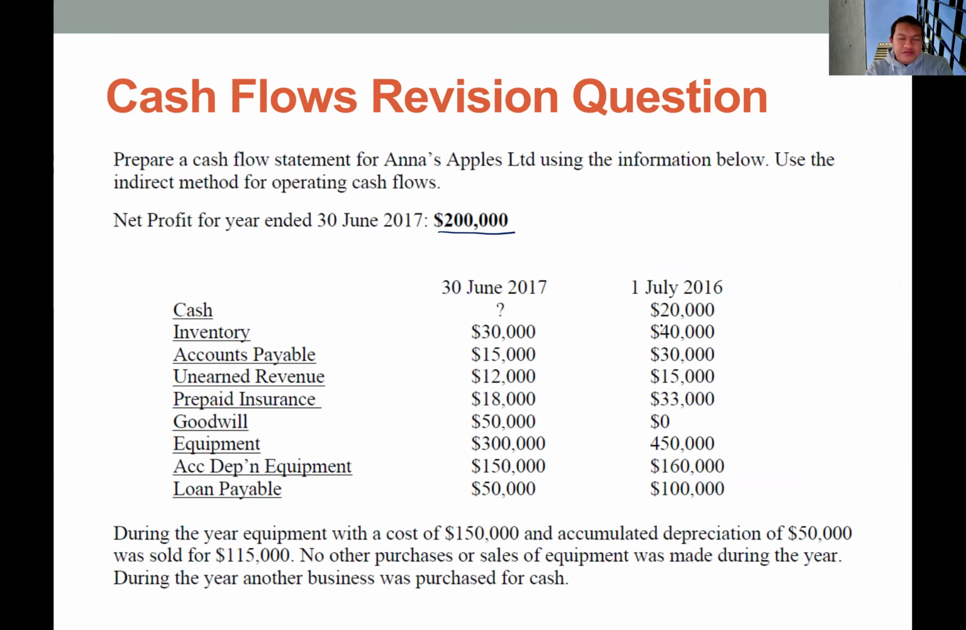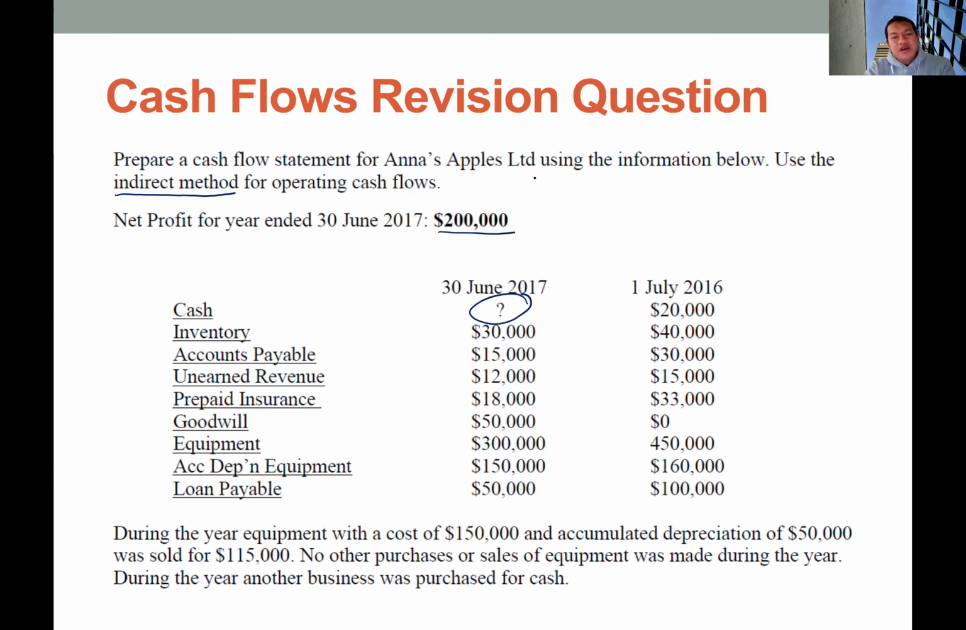Okay, and we have this information from the balance sheet. Okay, we don't have the ending balance of cash. Basically, we have to calculate this one. Okay, so we have to use the indirect method for operating cash flow. It means we will start with the net profit. So we have this net profit from the profit and loss.